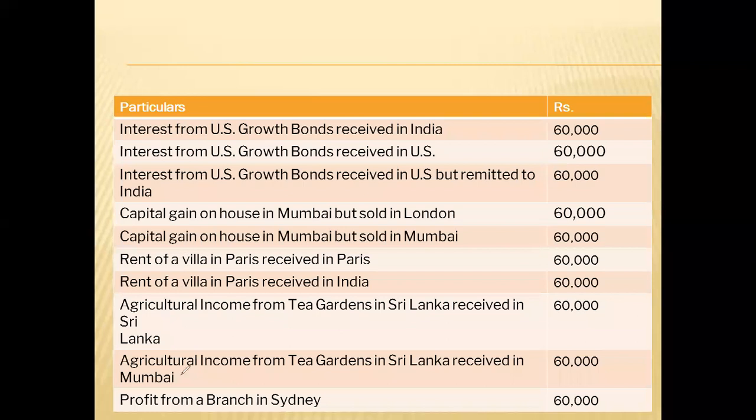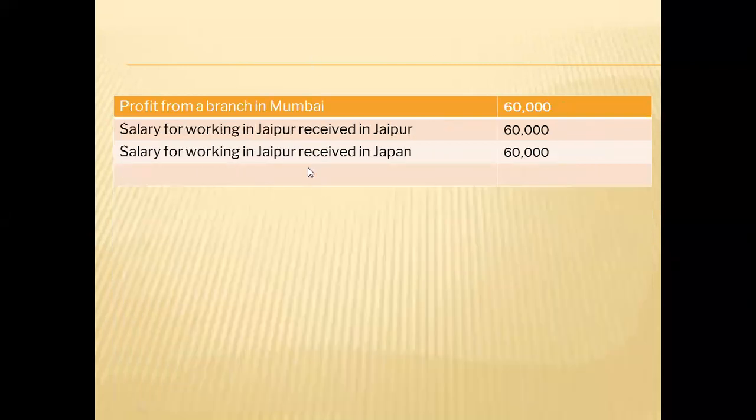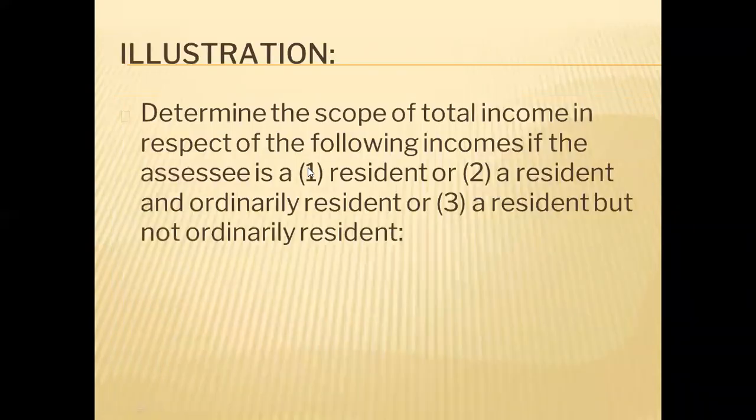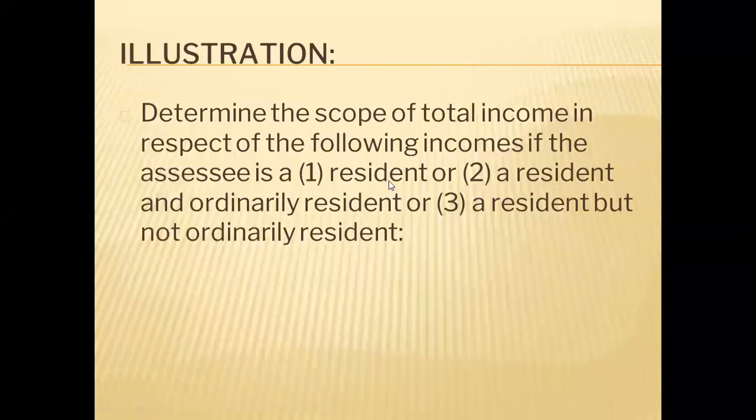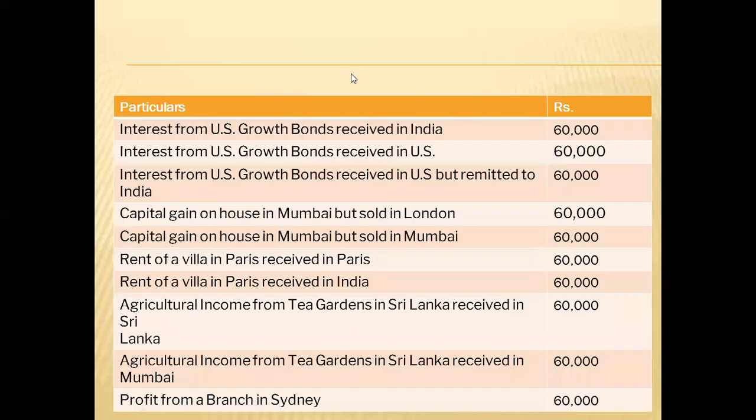A list is given of the income earned during the previous year. This is the list of income earned by some individual during the previous year. We have to tell what will be his total income, assuming he is a non-resident in India, an ordinary resident in India, or a not ordinary resident in India. So let us discuss one by one.